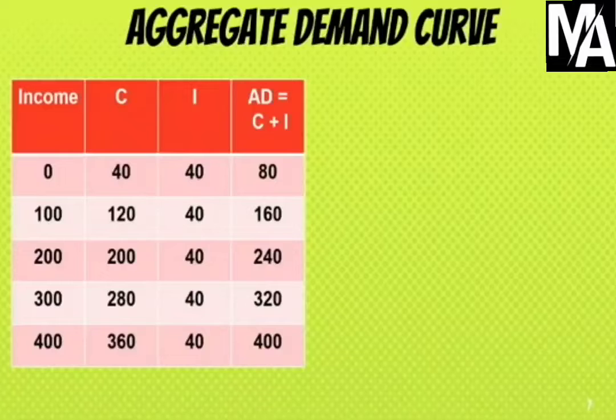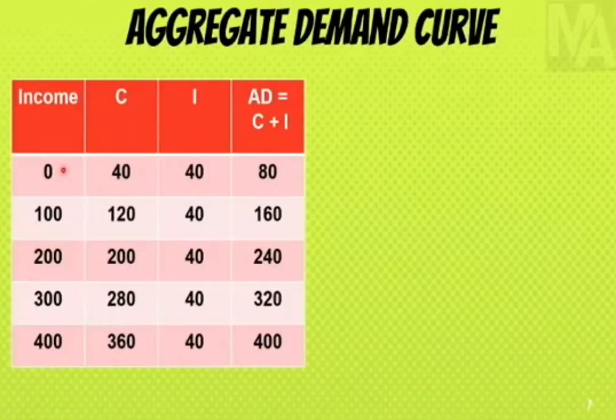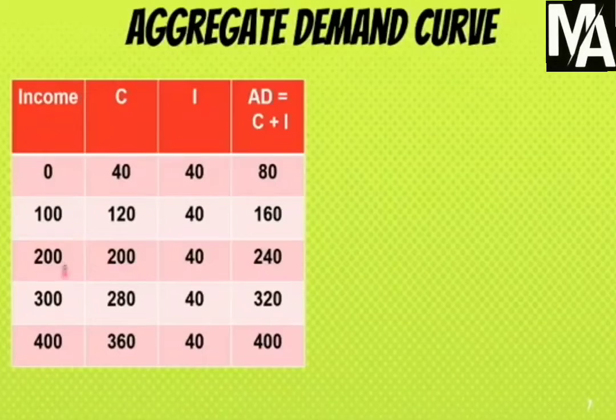Now it is very important to draw the aggregate demand curve, and in order to draw it, we need a numerical example which will help us to draw the curve on a graph. So here is a small numerical table where we are explaining how aggregate demand is formed. First, we have the first column, that is income, and in this column we are assuming that the income of an economy is increasing at a steady pace. As the income increases, consumption, which is the second column, is also increasing but at a slower pace than income. This is because as income increases, consumption also increases.